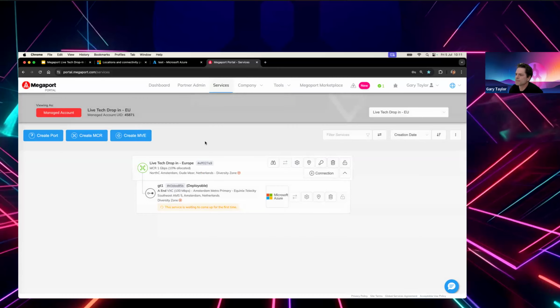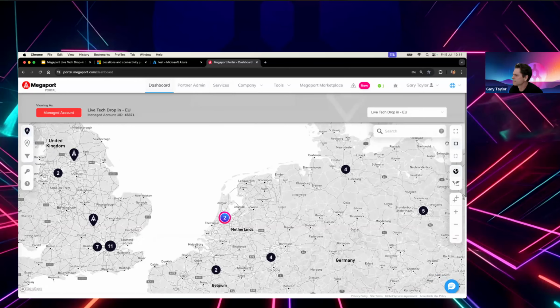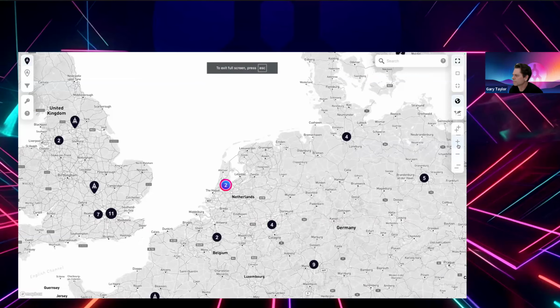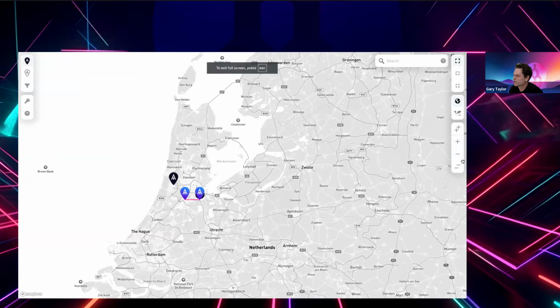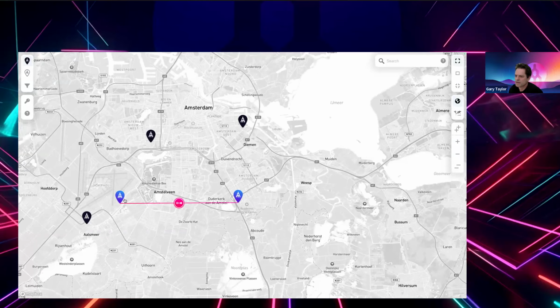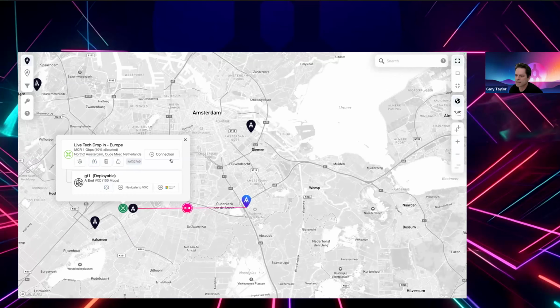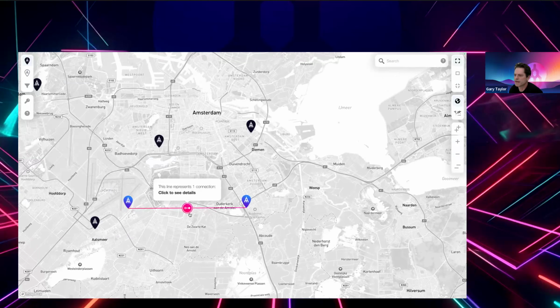And what we do now, if we click on the dashboard, you can actually see the service now that is being deployed. That's the MCR in North Sea by the airport, as you can see. And then we've built a VLAN. It's not up yet. Obviously, it's going to take a few minutes, and that's connecting into Equinix.